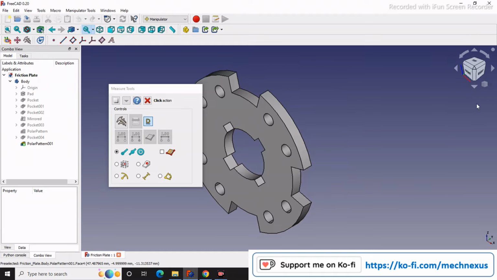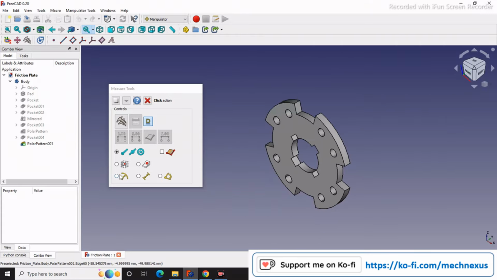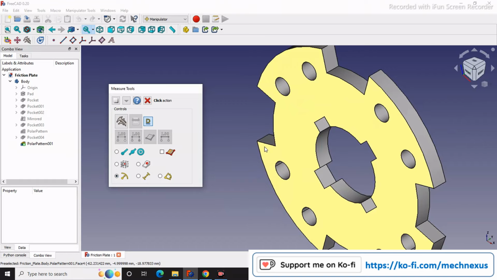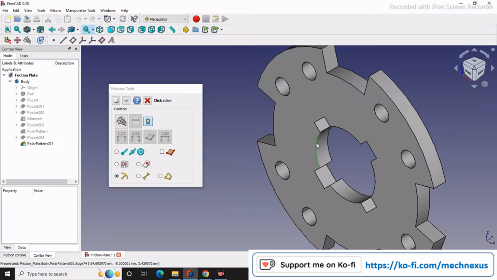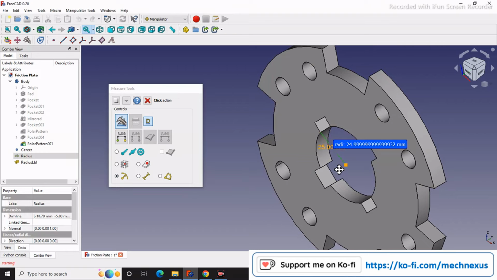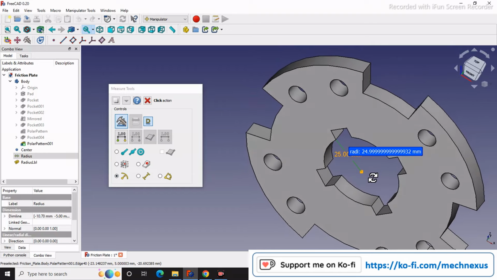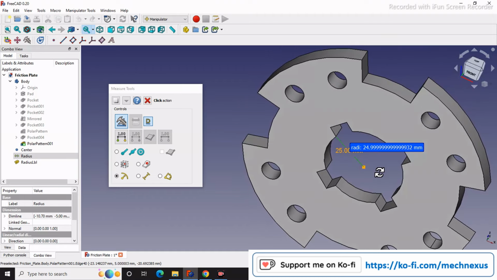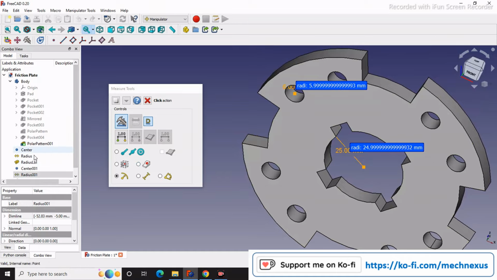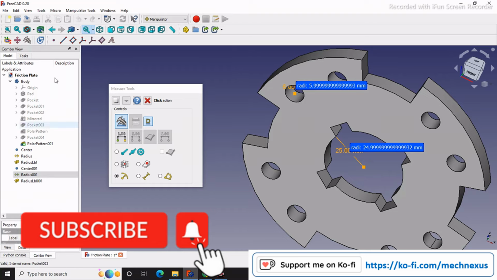So I will switch to the isometric. I will select this arc and I will select this. So you can see that this arc is 25, same way this one, radius is 6, diameter is 12, and here in our tree browser this value has been